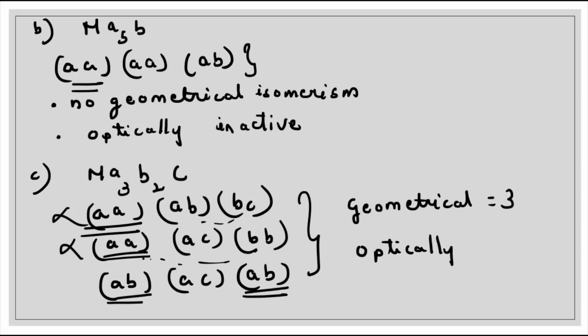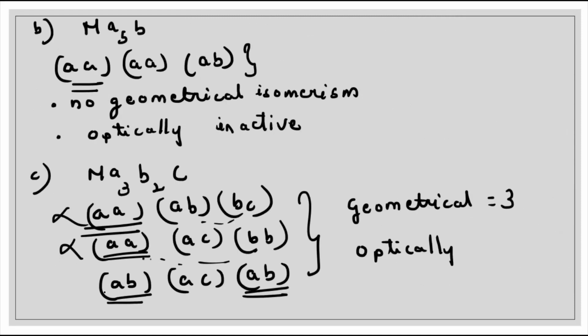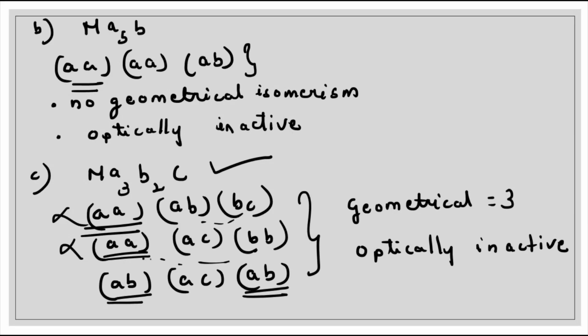The ligands are not the same, but we have said one more condition. If the same pair is there, then also it is optically inactive. So in this case, the same pair is there, so it is optically inactive. So in this example, we have 3 geometrical isomers, but this complex is optically inactive. Let us take another example.